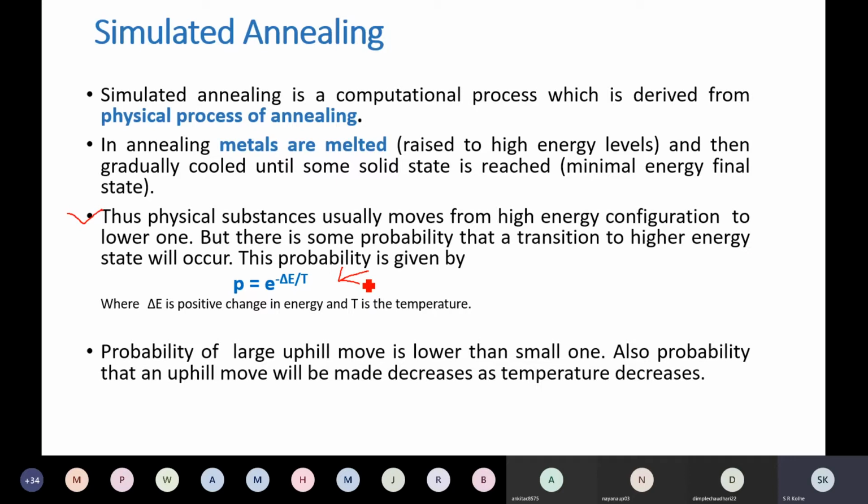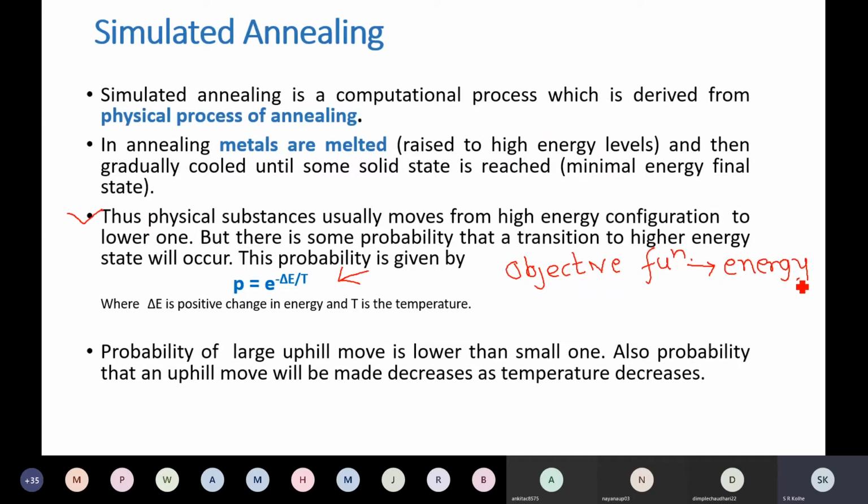Thus, the process is one of valley descending, in which the objective function is the energy level. So our objective function here, earlier we used to call this the heuristic function, here we are going to call the objective function. Basically, this objective function expresses the energy. So you have to model this energy as an objective function.